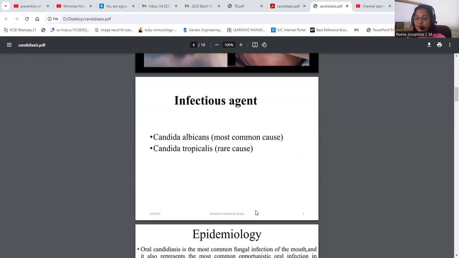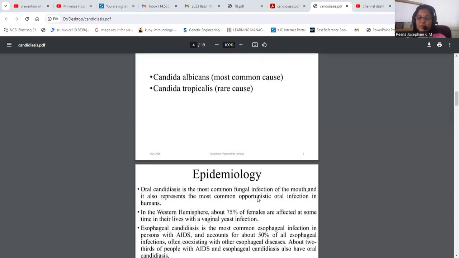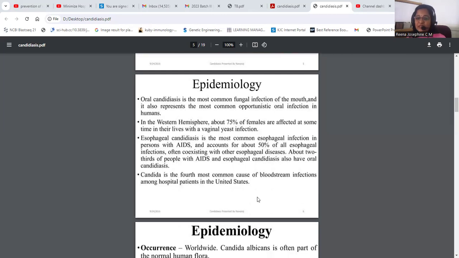There are basically two different etiological agents behind candidiasis infection. One is Candida albicans, which is the most common cause, and Candida tropicalis, which is the rare cause. It is more seen in 75% of females.